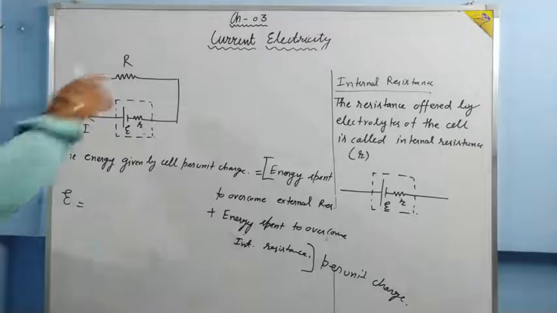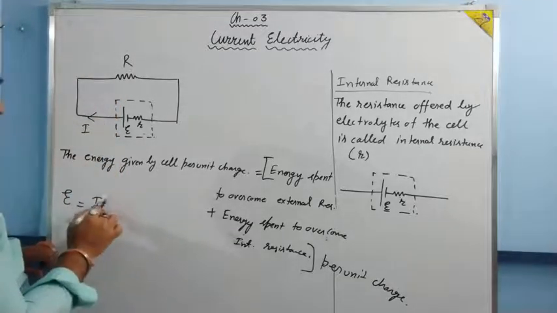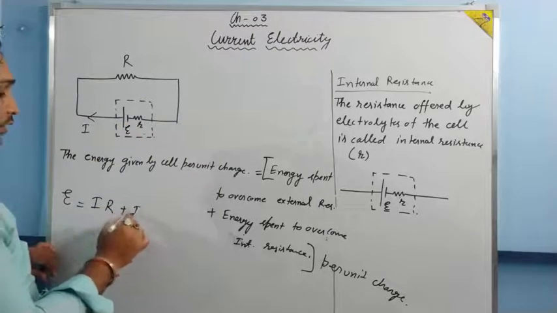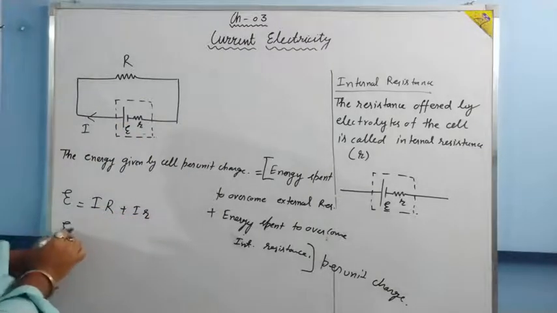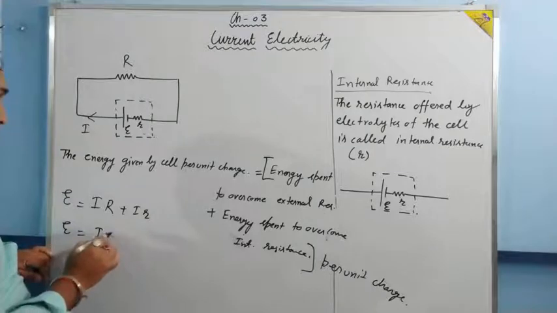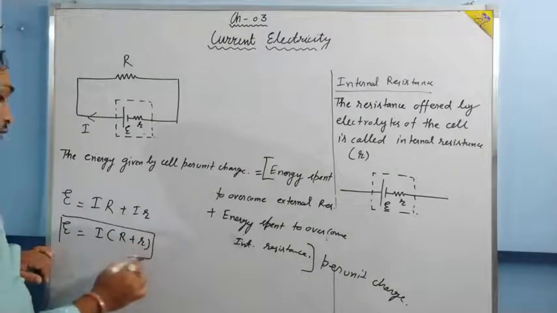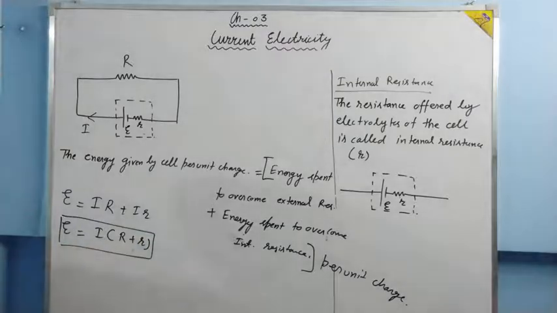Across R the potential difference is IR, and across small r it is Ir. So basically E is equal to I, taking common, times R plus r. This is one formula.